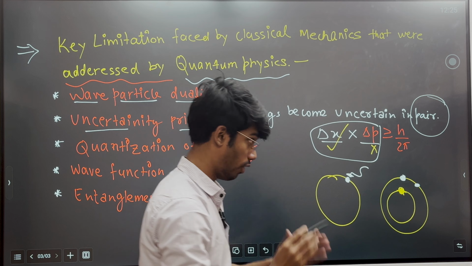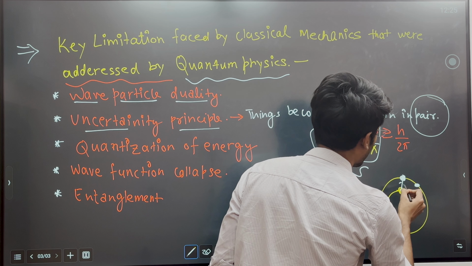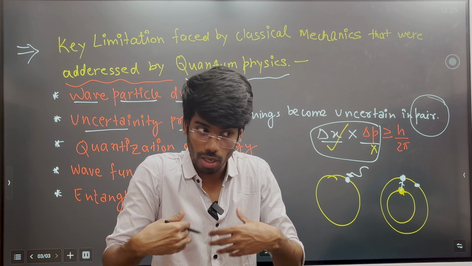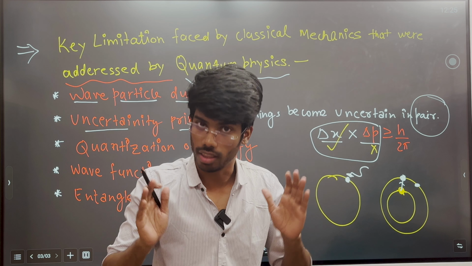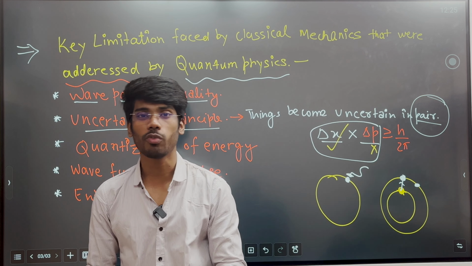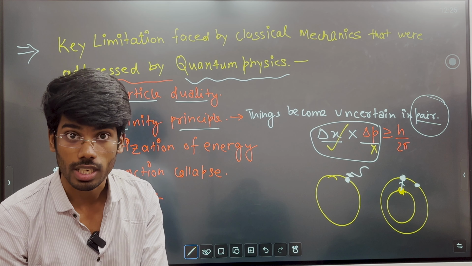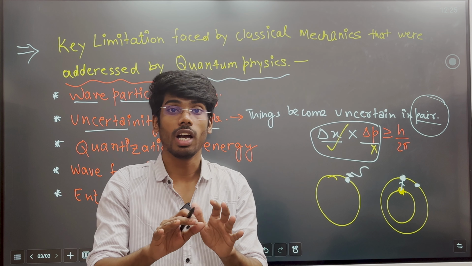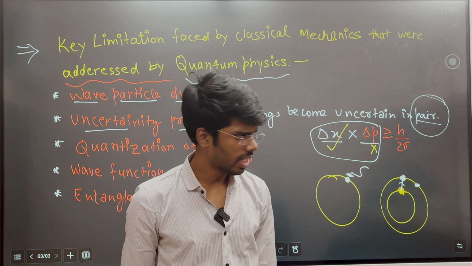right? And we know it in a deterministic way. So we can easily send the satellite, but at the quantum level, we can't tell where the particle will be after 4 months, or after a few moments. Therefore, things become uncertain in pairs. It is the basis of quantum mechanics where probability takes place, and that probability will be handled by some wave function type things, and we will see in detail.